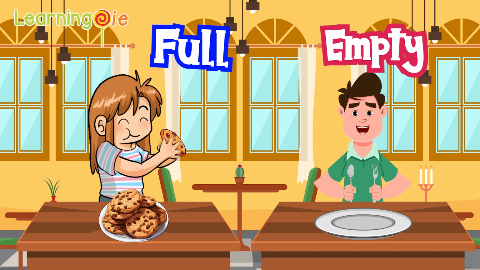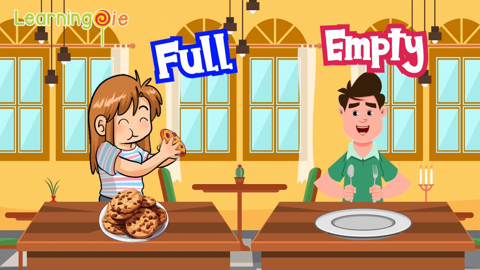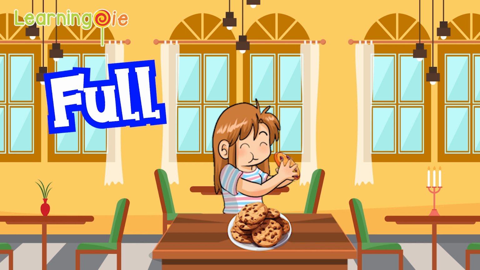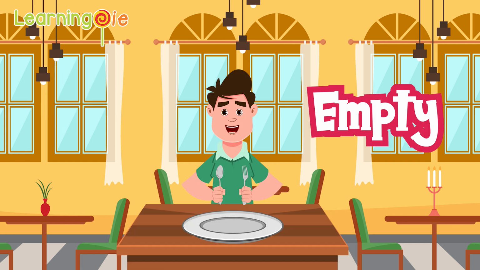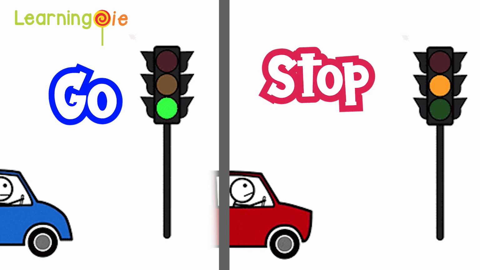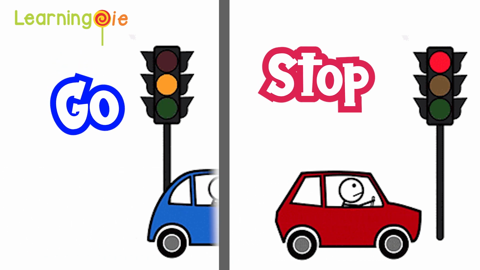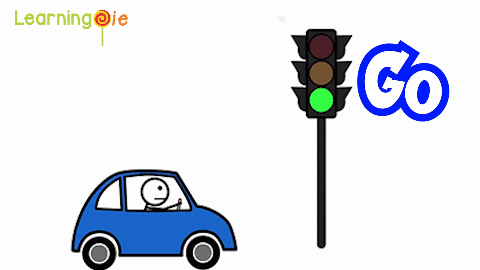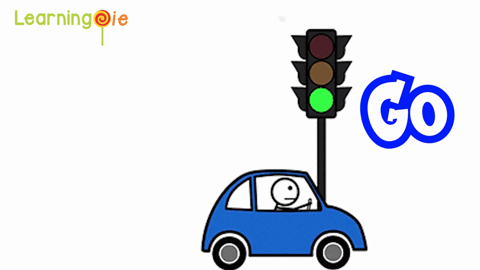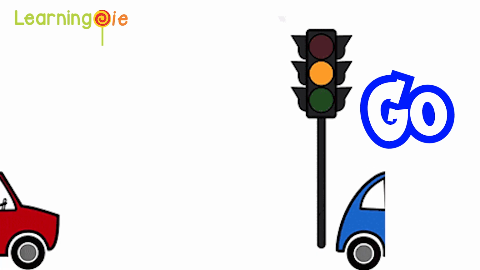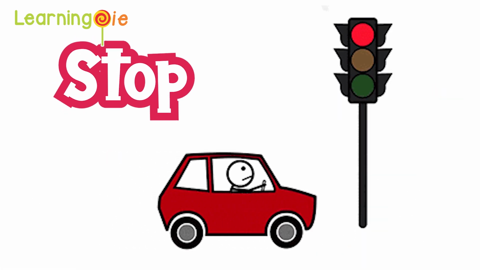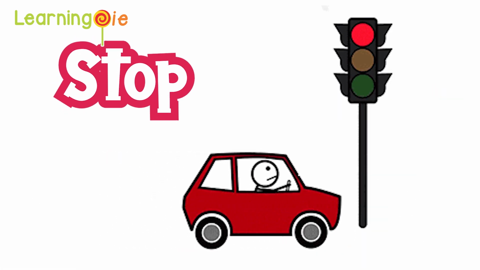Full and empty. Full. Plate is full. Empty. Plate is empty. Go and stop. Go. Green light says go. Red light says stop.